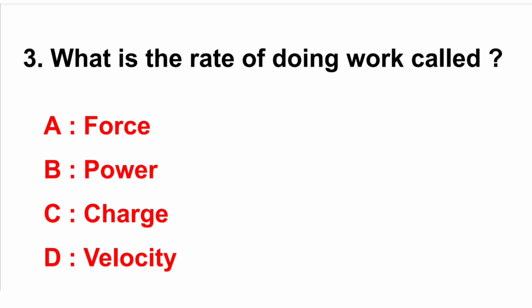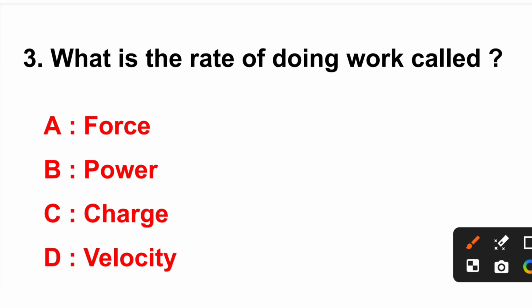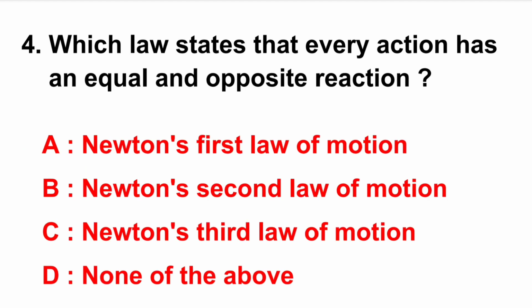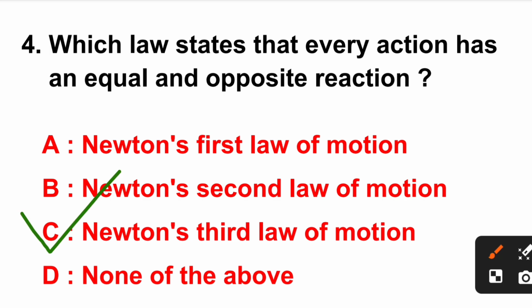Question number 3. What is the rate of doing work called? Right answer is option B, power. Question number 4. Which law states that every action has an equal and opposite reaction? Right answer is option C, Newton's third law of motion.